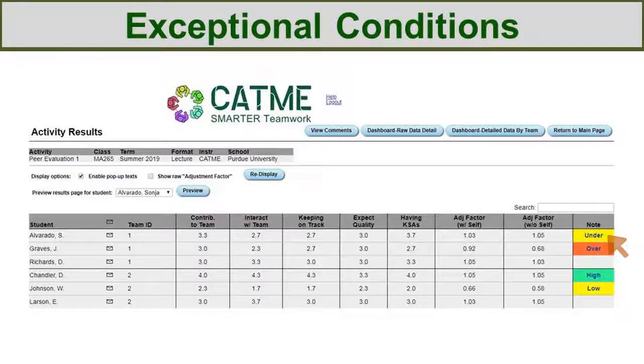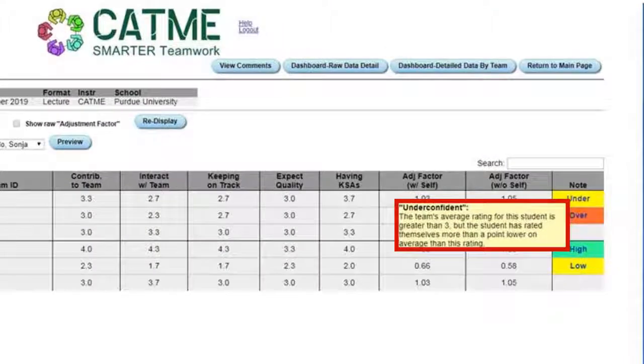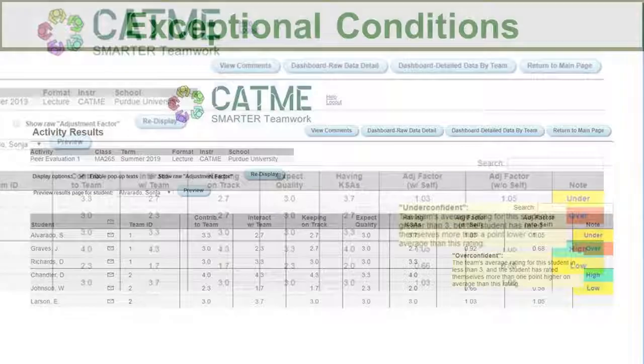over the warning. The first exceptional condition identified in this class is underconfident. You receive this warning if the team's average rating for this student is greater than 3, but the student has rated themselves more than a point lower on average.